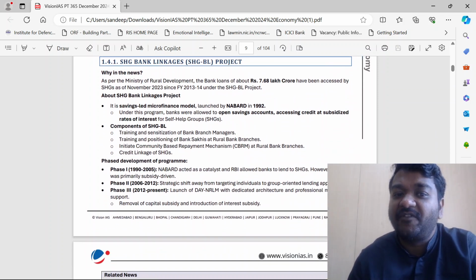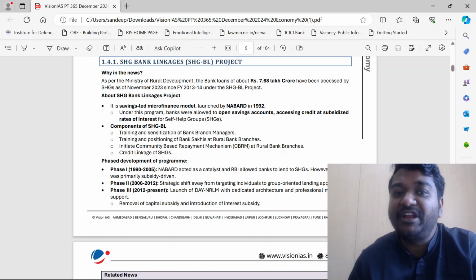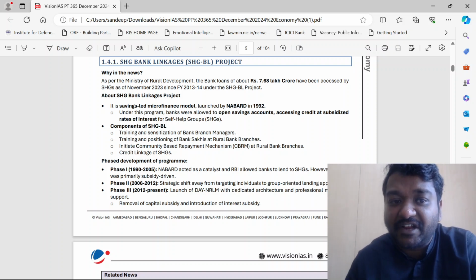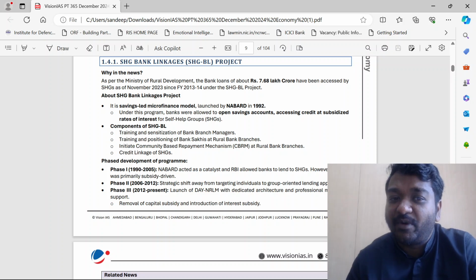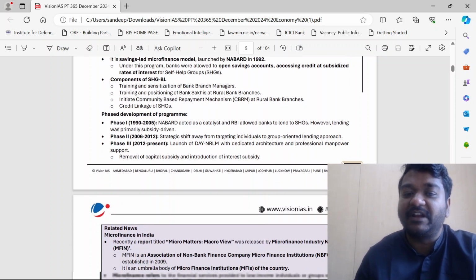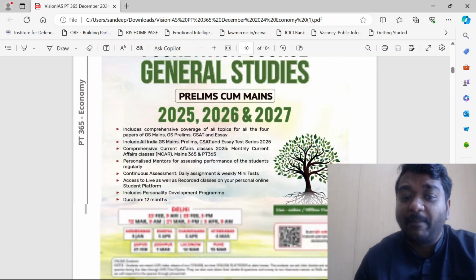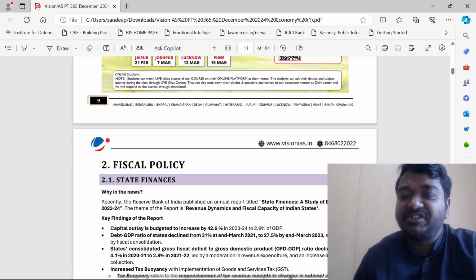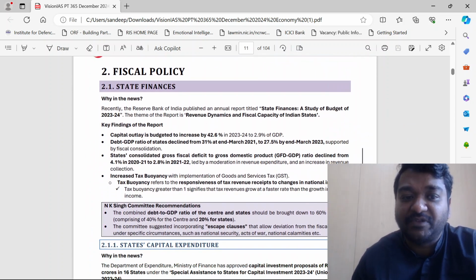All these self-help groups are directly linked to bank accounts, guys, or they are linked to the banks. So organizations like NABARD directly give money to these self-help groups. So it's very important for you to note this particular aspect, guys. NABARD, please remember, and microfinance institutions play a very important role in transferring these funds to them.